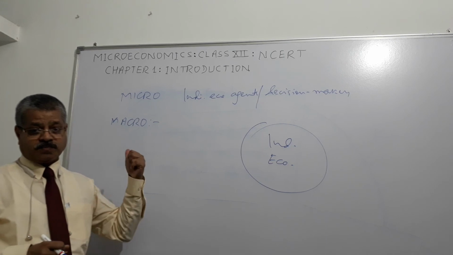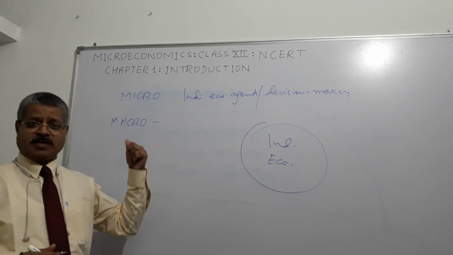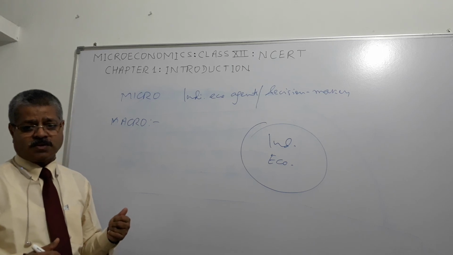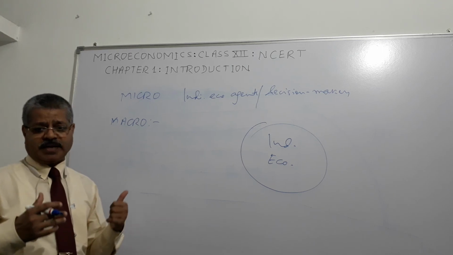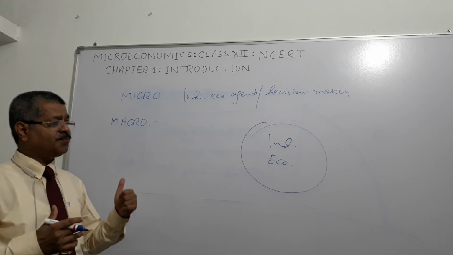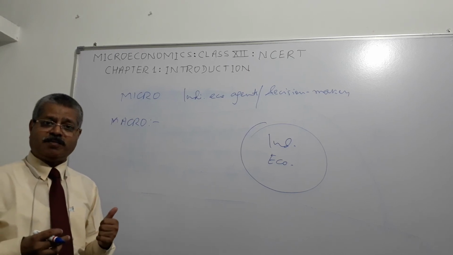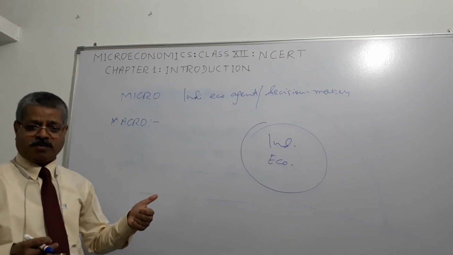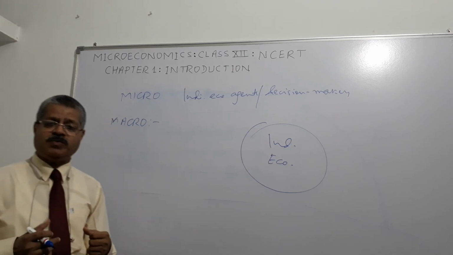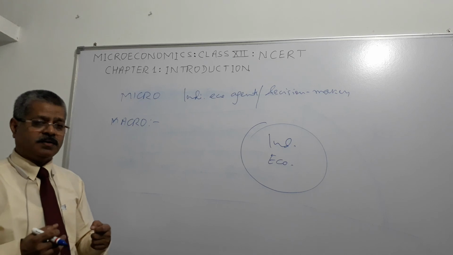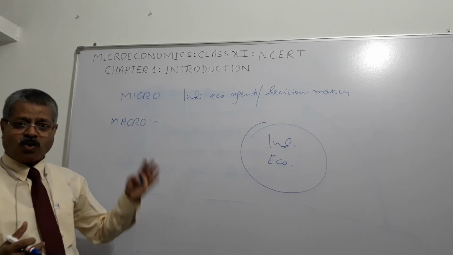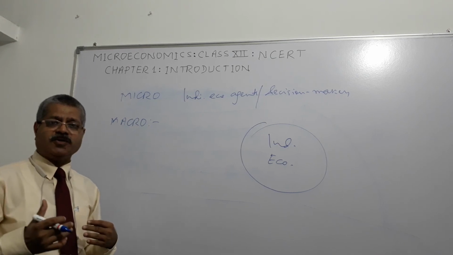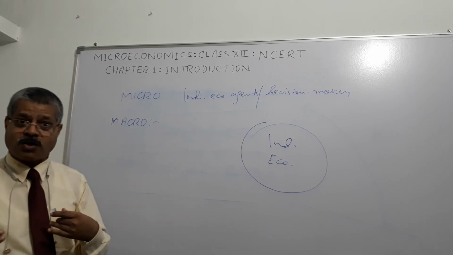And then we studied positive economics and normative economics. What is positive economics? In positive economics, we study how the different mechanisms function in the economy, like market economy and centrally planned economy. In normative economics, we see whether these are desirable or not. Suppose for India, a market economy. In normative economics, we will discuss whether it is desirable or not.